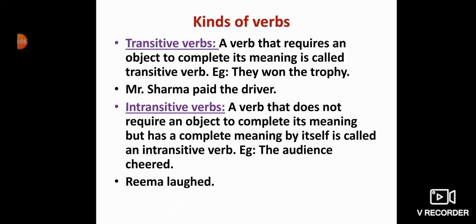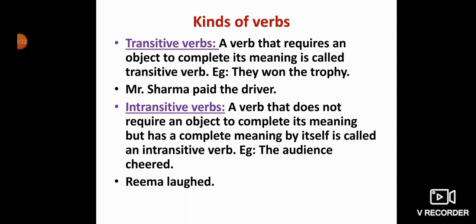So here you see in the example, they won the trophy. When we say the transitive verb always requires an object, so if I write they won, they won what? This sentence is incomplete. So I need an object to make it complete. So they won the trophy.